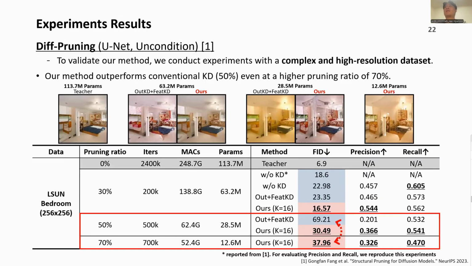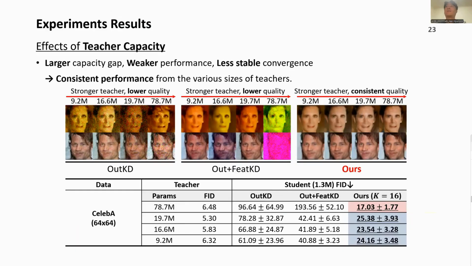We also evaluated on the complex LSUN bedroom dataset. Specifically, our method at a 70% pruning ratio even outperforms conventional KD at a 50% pruning ratio. Our method generalizes well to various backbone datasets and flow-based models, which you can find in our paper. When distilling from teachers of various sizes to a fixed student, our method shows consistent performance gains. Interestingly, our framework achieved the best performance when distilled from the strongest teacher.